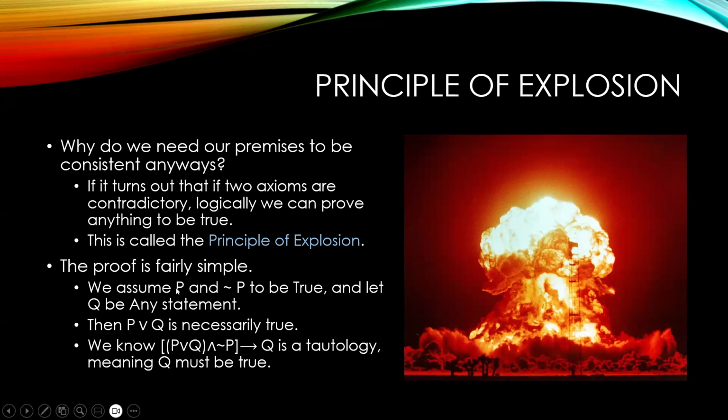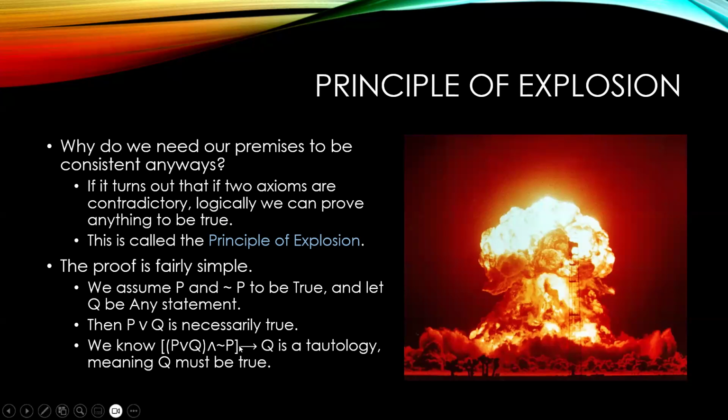And so if both P and not P are true, and then let Q be any statement, whatever you want it to be, well, P or Q is necessarily true because P is automatically true. And we also know that this is a tautology. And so (P or Q) and not P, then Q. This was one of the tautologies we just talked about.